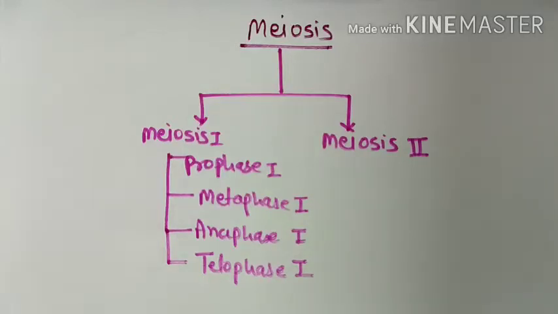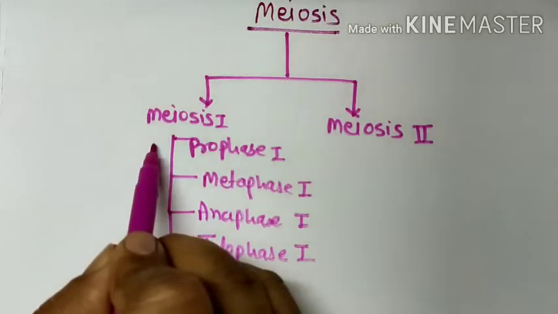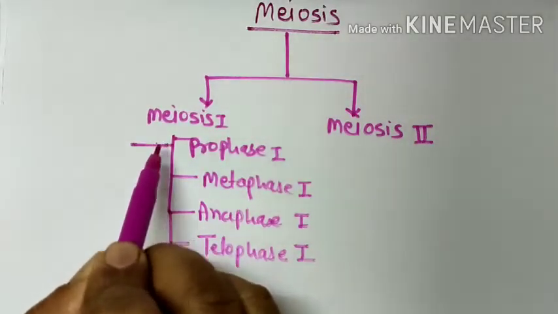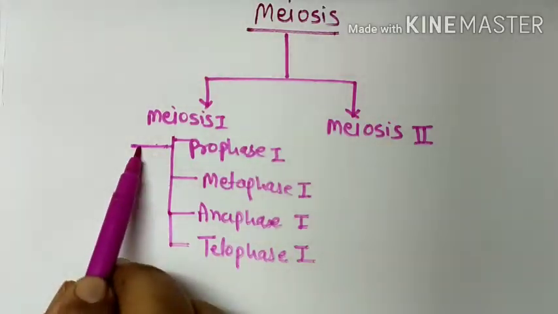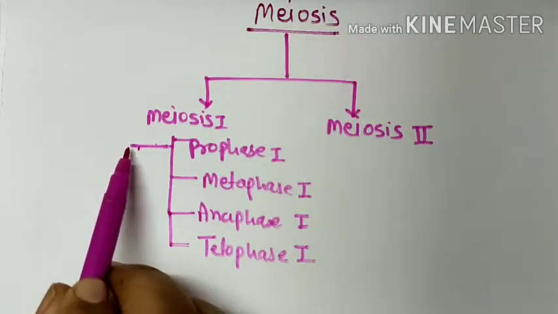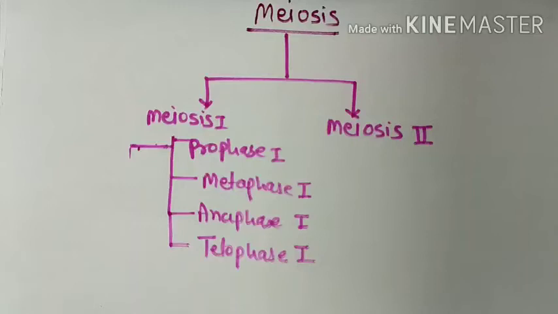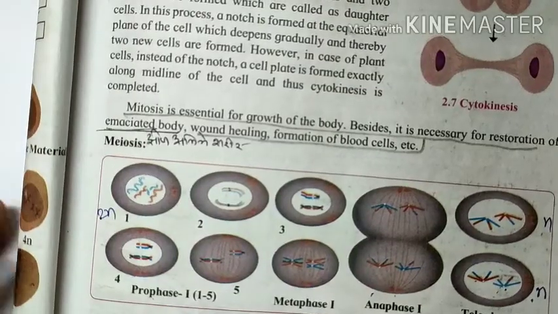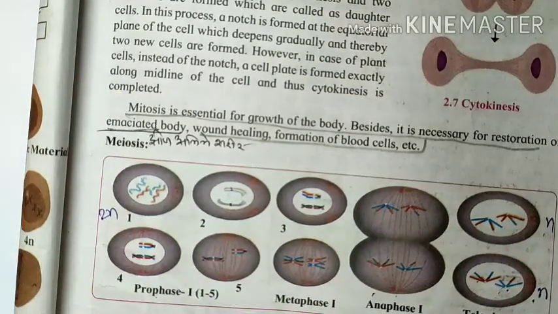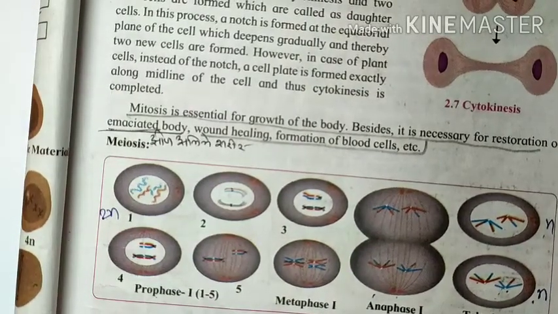In meiosis, prophase 1 is a late or delayed process, means this prophase 1 again shows 5 different stages. How are these stages shown? See the diagram given in the textbook. It is meiosis 1.